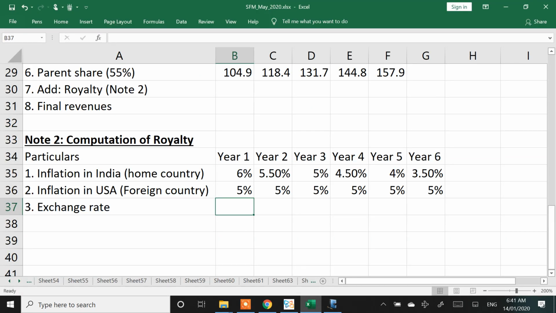So my year 1 calculation is 57 into 1 plus 6% divided by 1 plus 5%, which is 57.54. Like this you will have to end up calculating for every year.